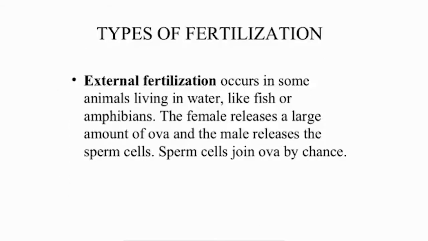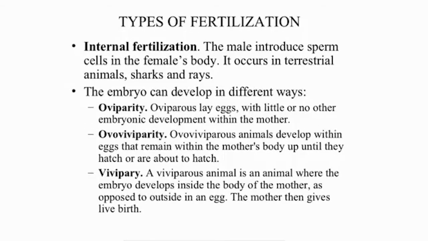Types of fertilization. External fertilization. It occurs in some animals living in water, like fish or amphibians. The female releases a large amount of ova and the male releases the sperm cells. Sperm cells join ova by chance. Types of fertilization. Internal fertilization. The male introduces sperm cells in the female's body. It occurs in terrestrial animals, sharks, and rays.